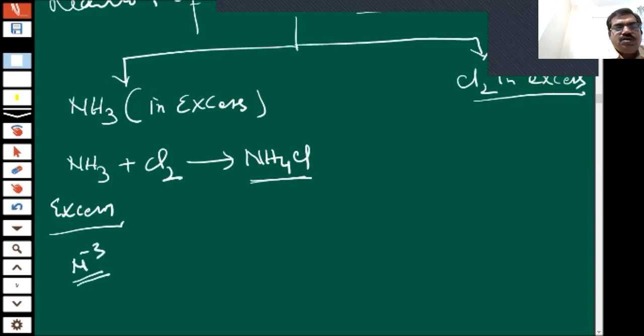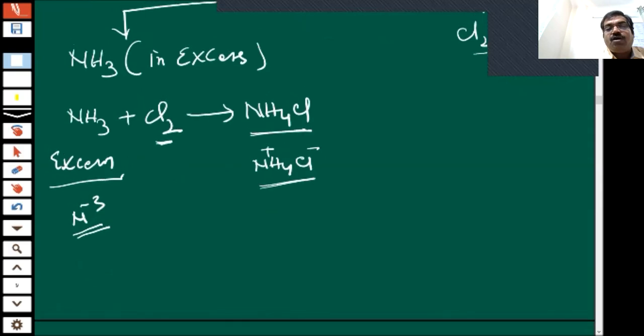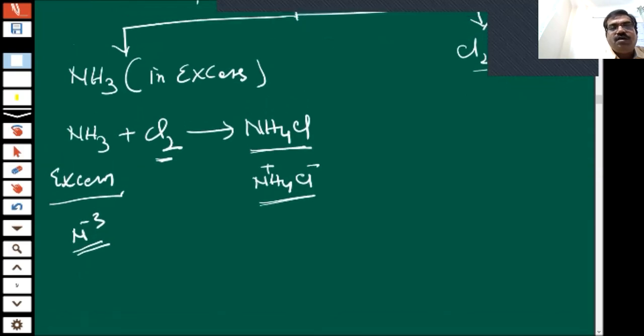N minus 3, so it can work as a reducing agent. Okay, children, so see, ammonium chloride means it is in plus form and it is in minus form. So definitely, who has given electron to the Cl? Cl doesn't have an electron now.